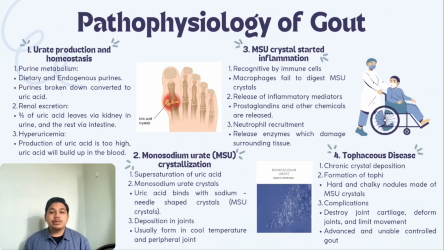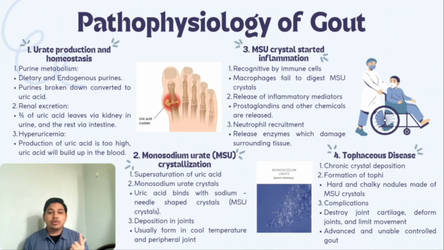The deposited MSU crystals are recognized as foreign by immune cells, particularly macrophages. However, these cells are unable to digest the crystals, leading to the release of inflammatory mediators such as prostaglandin. This process attracts neutrophils to the joint, which release enzymes that damage surrounding tissue, resulting in severe pain, redness, swelling, and also inflammation. The last one is tophaceous disease.